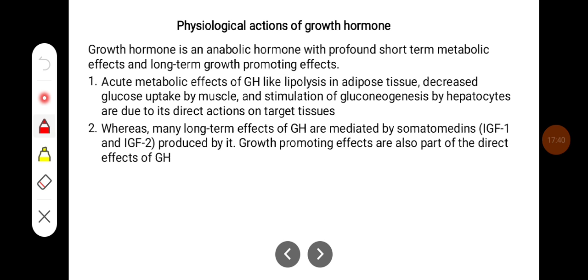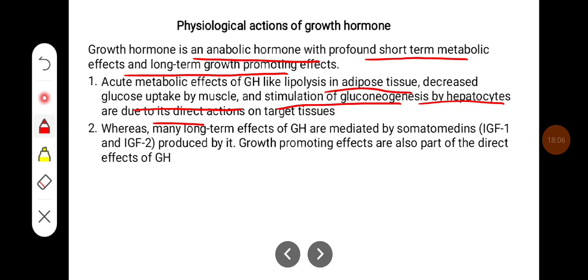Physiological actions of growth hormone. Growth hormone is an anabolic hormone with profound short-term metabolic effects and long-term growth promoting effects. Acute metabolic effects of growth hormone, like lipolysis in adipose tissue, decreased glucose uptake by muscle and stimulation of gluconeogenesis by hepatocytes, are due to direct actions on the target tissues. Whereas many long-term effects of growth hormone are mediated by somatomedins, that is IGF-1 and IGF-2 produced by it. Growth promoting effects are also part of the direct effects of growth hormone.